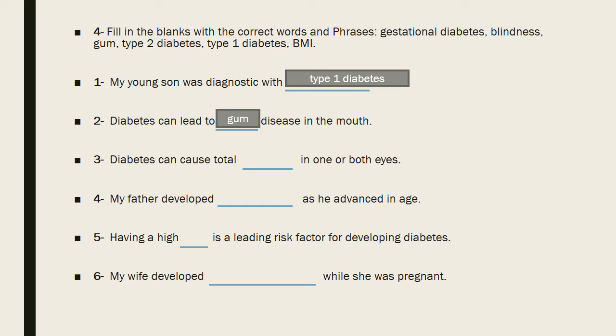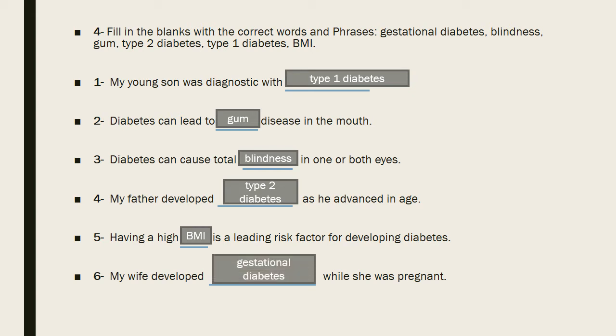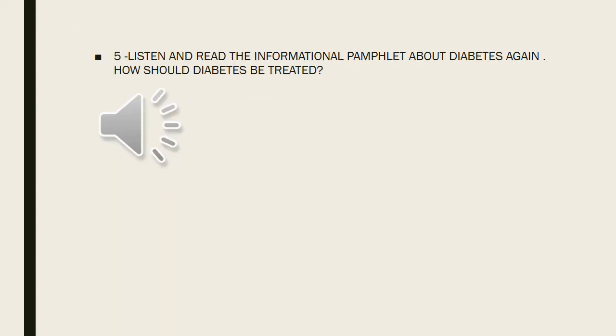Diabetes can cause total blindness in one or both eyes. My father developed type 2 diabetes as he advanced in age. Having a high BMI is a leading risk factor for developing diabetes. Number 6. My wife developed gestational diabetes when she was pregnant.